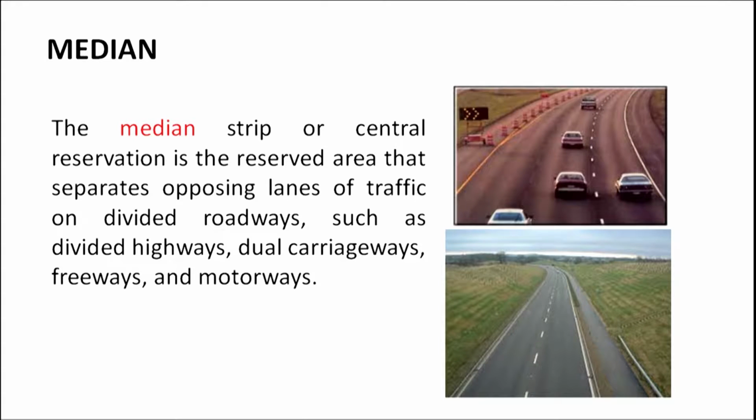Median can be seen as the median strip, or central reservation, which is a reserved area that separates opposing lines of traffic on divided roads. We have often seen the median lines on divided highways, dual carriageways, freeways and motorways. We can see very clearly from the picture the median stripes on the roads. So, the term median will be quite familiar to us.